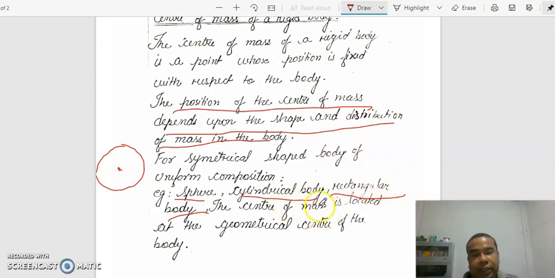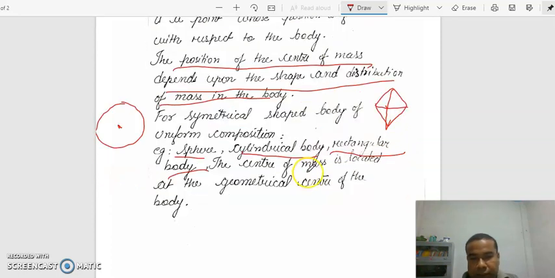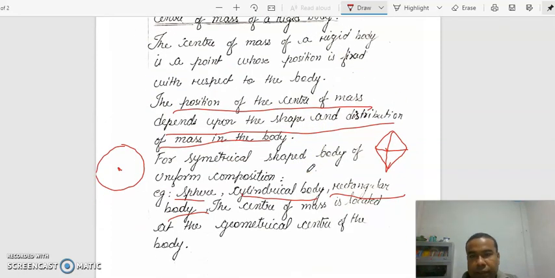Rectangular body: if you draw the diagonals of a rectangular body, this center will be the center of mass of the rectangular body. I hope it's clear.